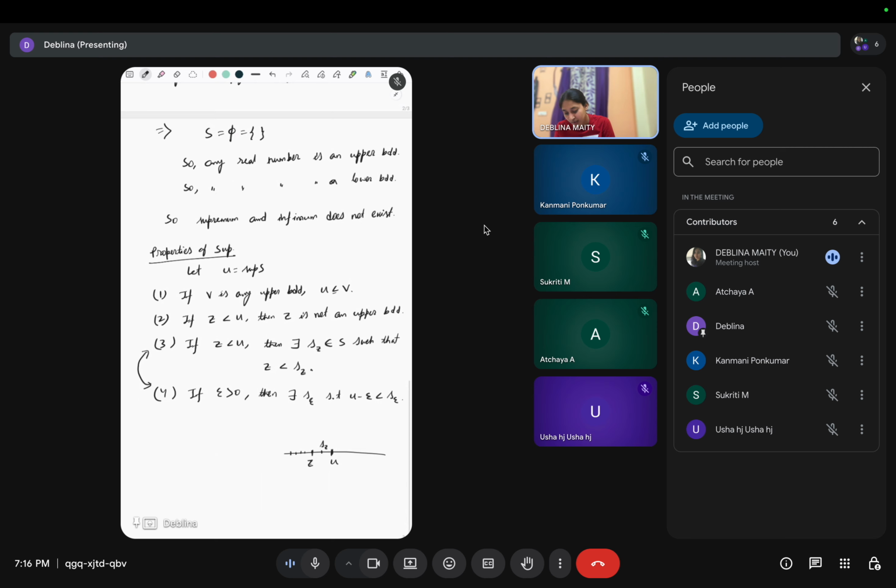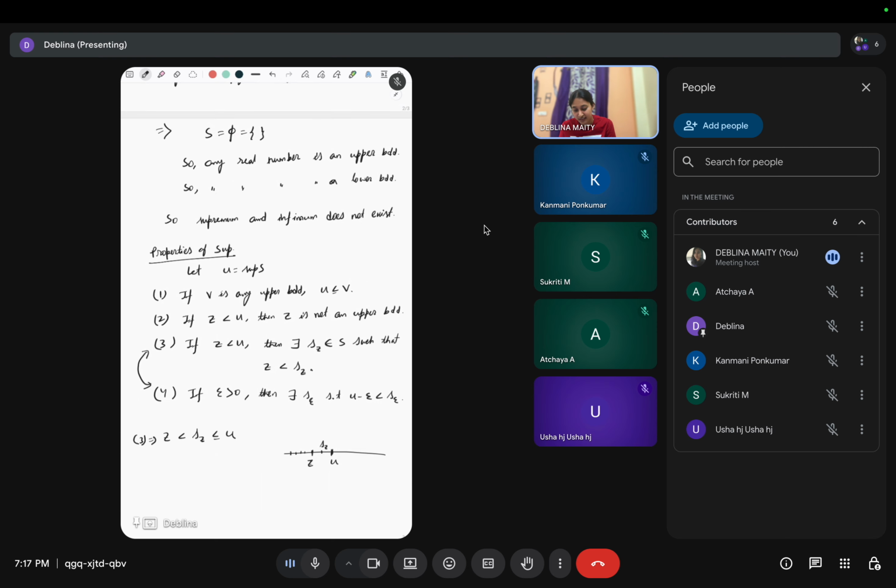So 3 says what? If Z is less than U, then there exists some point s_z with Z less than s_z, and this s_z can be U, so this is less than or equal to U, right? 3 says this.